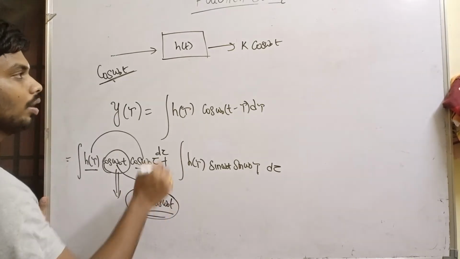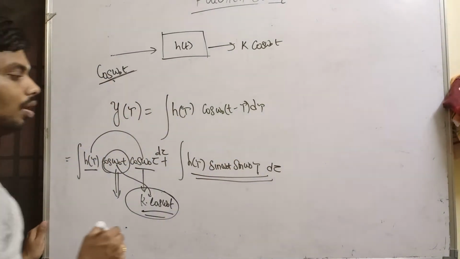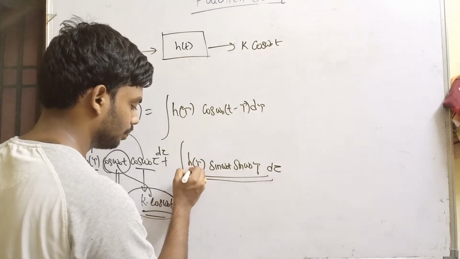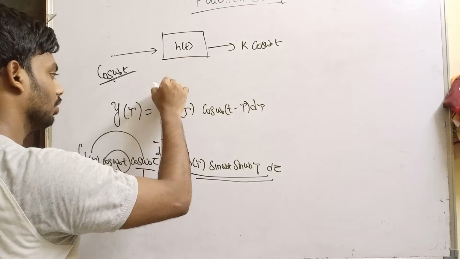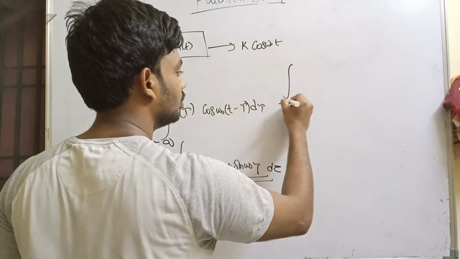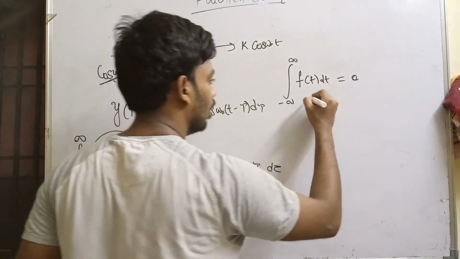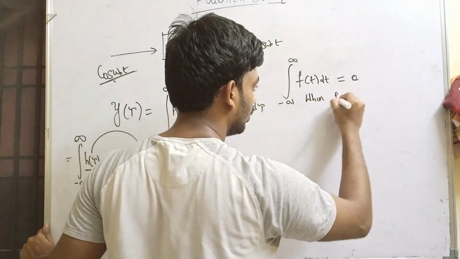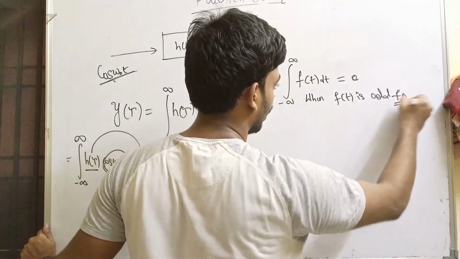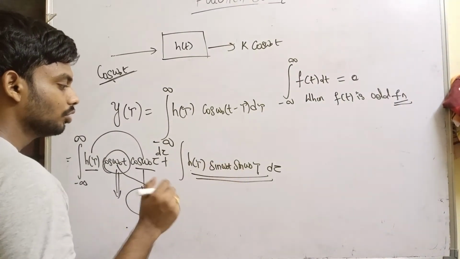So this is what we want. But there is another term here, and we need to get rid of it. How do we get rid of this term? Any integral from minus infinity to plus infinity of f of t dt equals 0 when f of t is an odd function. Again, extremely trivial. Okay, h of tau into sin omega naught t sin omega naught tau.